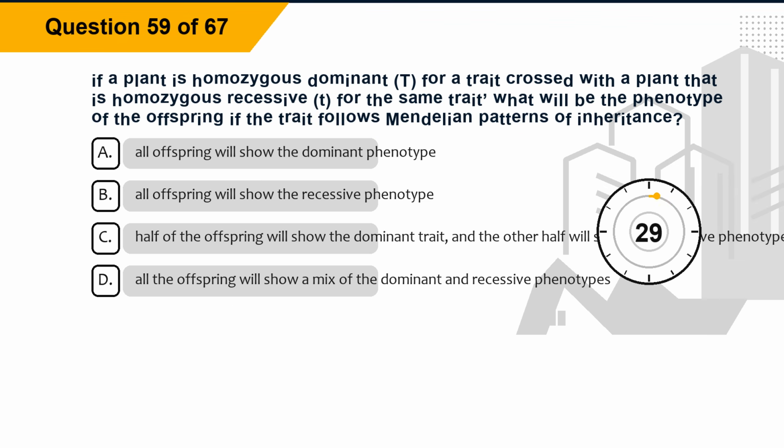Question 59. If a plant is homozygous dominant, T, for a trait crossed with a plant that is homozygous recessive, t, for the same trait, what will be the phenotype of the offspring if the trait follows Mendelian patterns of inheritance?